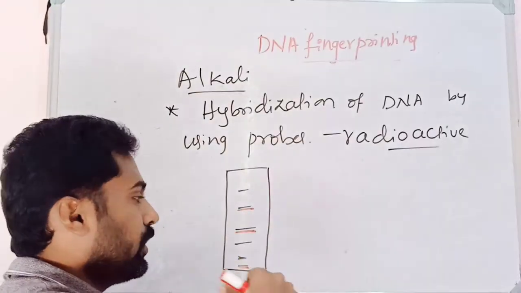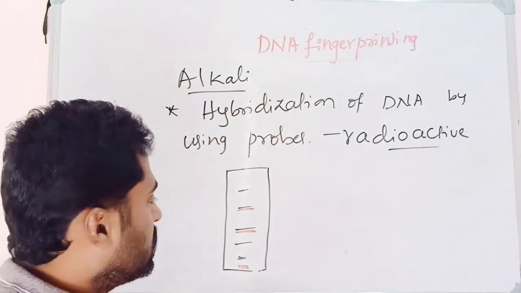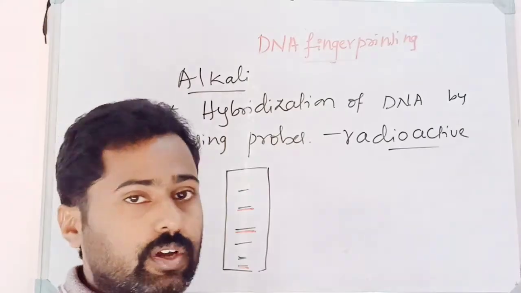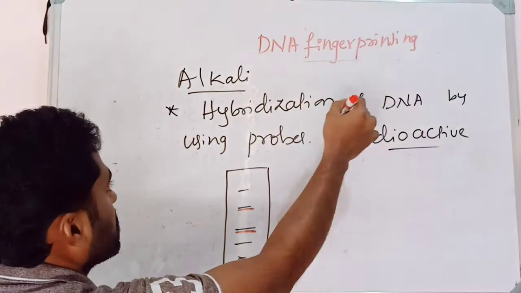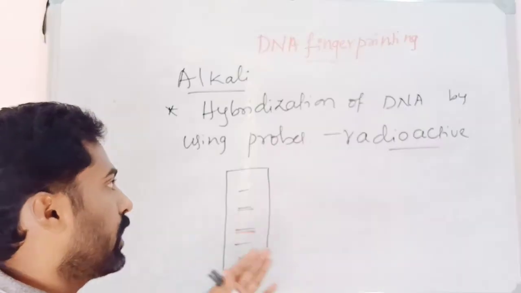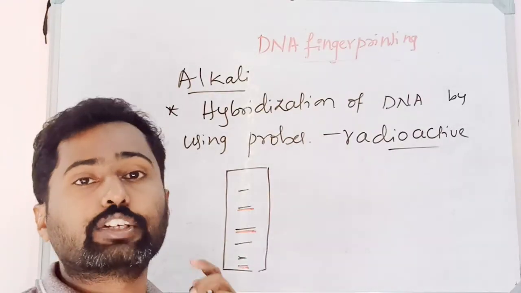This can show radioactivity once the sheet is exposed to X-rays. That step is called hybridization of DNA fragments by using radioactive probes.